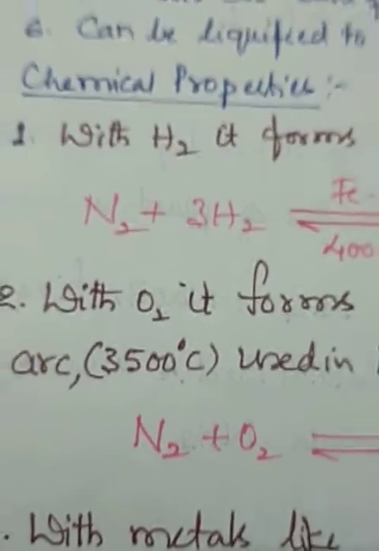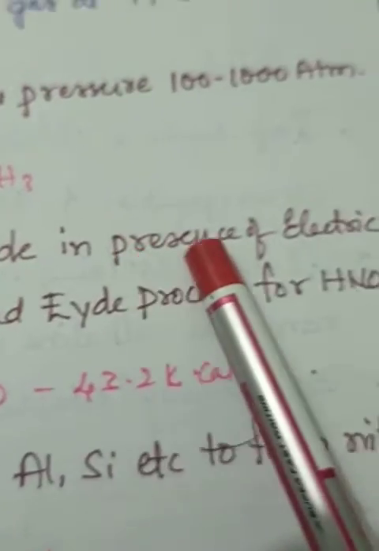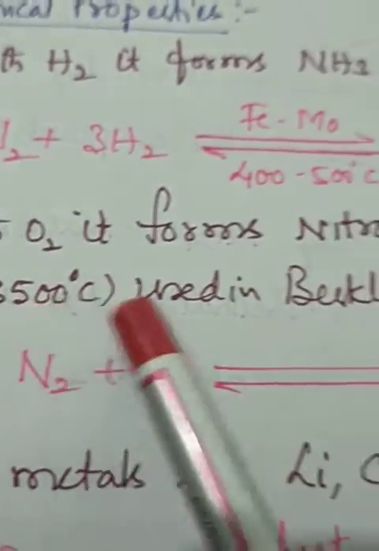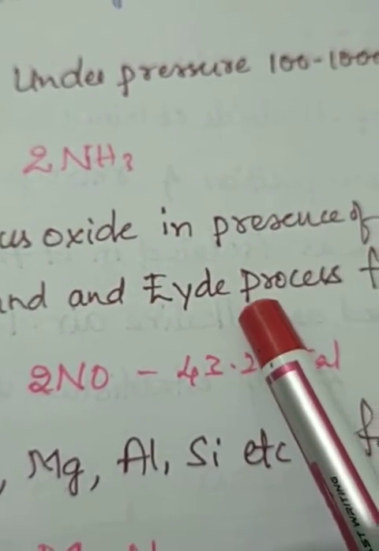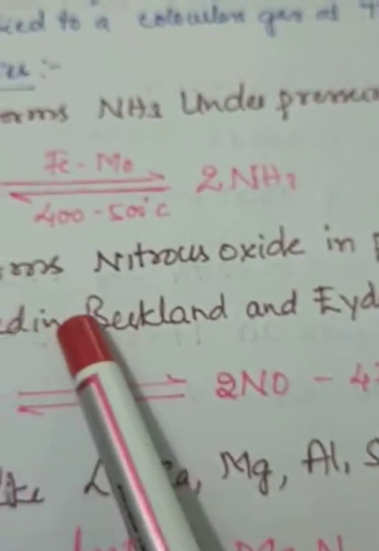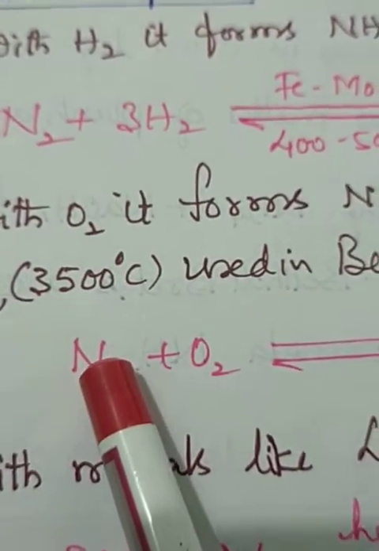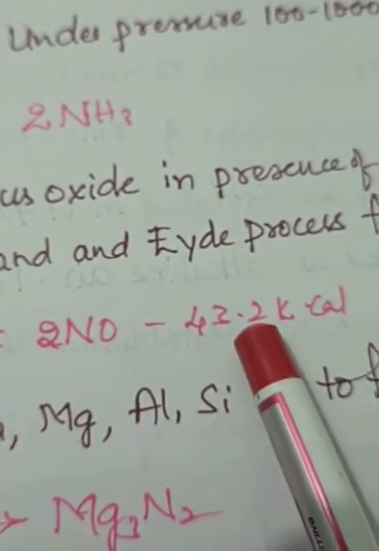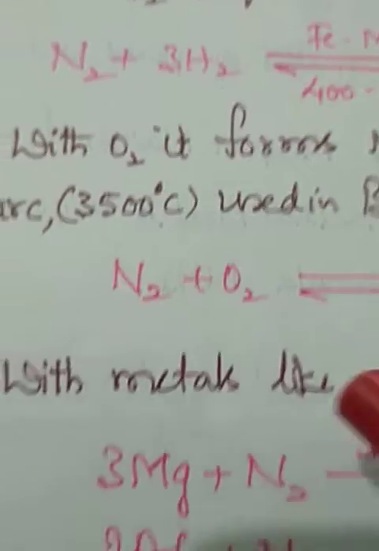With oxygen, it forms different types of oxides. With oxygen, it forms nitric oxide in the presence of an electric arc. The temperature is 3500 degrees. This is used in the Birkeland and Eyde process for HNO3, nitric acid. Nitrogen and oxygen react together to form nitric oxide. Again, it can be used for further processes.